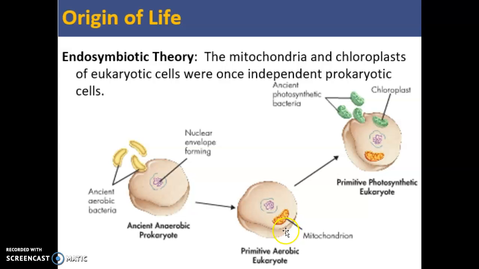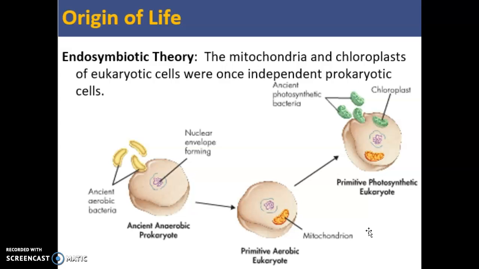Now, we have lots of evidence to suggest that this is accurate. One of the most important things is that this mitochondria has its very own DNA that's different than the DNA that you would find in the nucleus of the cell. It has DNA that's relatively similar to the DNA that you would find in a bacteria. It's also about the same size as the bacteria, and it has its own cell membrane surrounding it.